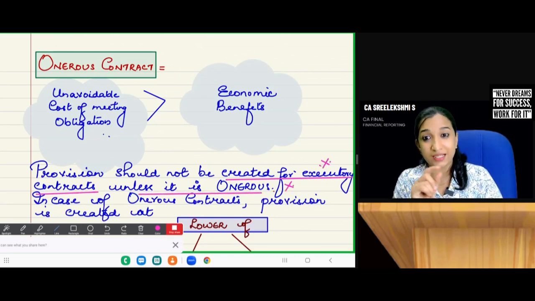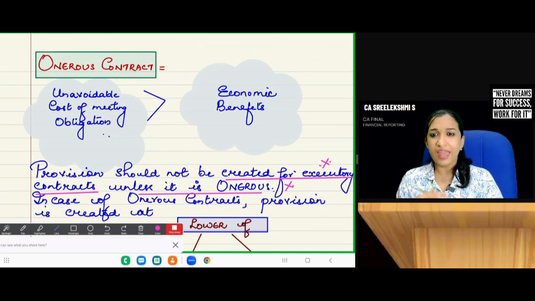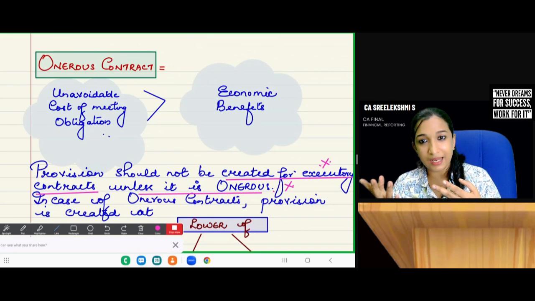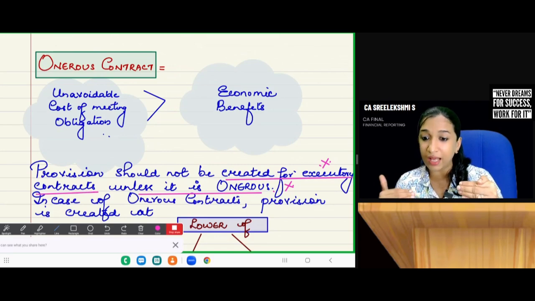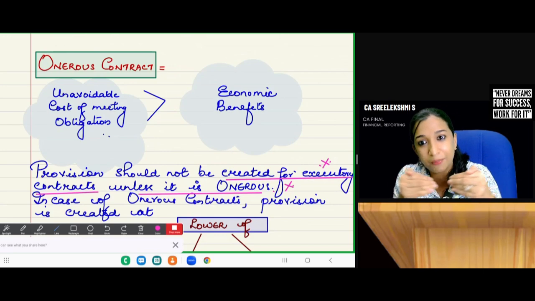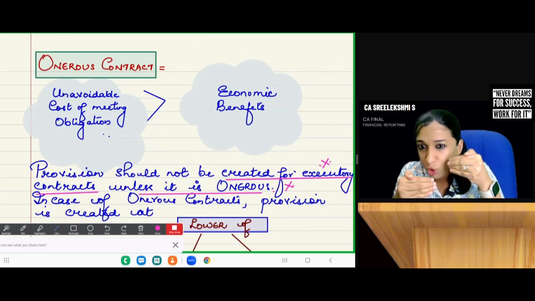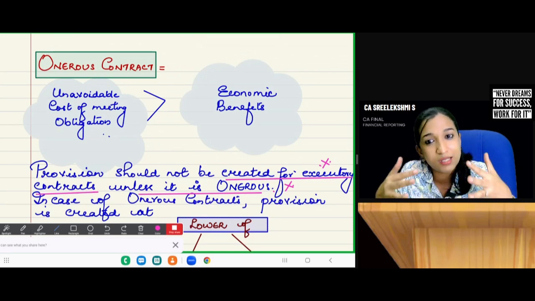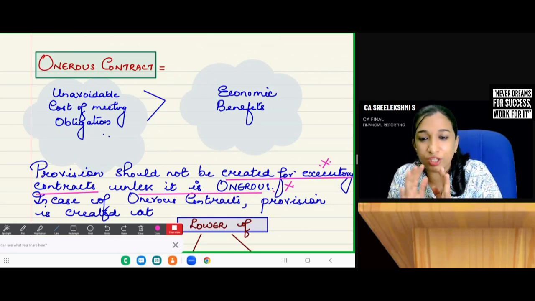What do you mean by executory contracts? Executory contracts means contracts which have not been executed by both the parties. Buyer and seller have not executed, or a contract where one party has executed 40% and the other party has also settled 40%. Equal amount has been executed by both the parties. Equal extent. You worked 40% and I paid you 40%. So to the equal extent the work is done. That is an executory contract.